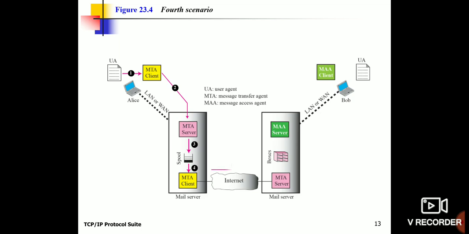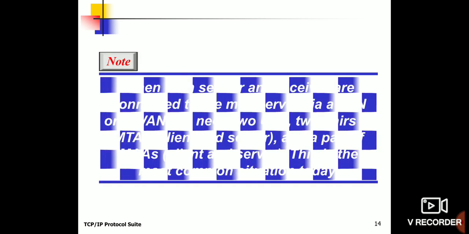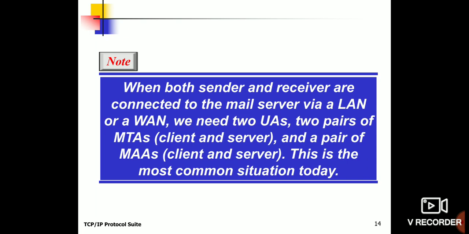From there it is connected through the internet and reaches the mail server, the MTA server, and from there it is going to reach the MAA, message access server, or message access agent server. From the message access agent server it goes to the message access agent client. From there it reaches the user agent of Bob, and finally Bob can receive the email. So here the scenario is a little different. We are actually going to use two user agents, two pairs of MTAs, and two pairs of message access agents at both the client side as well as at the server side.